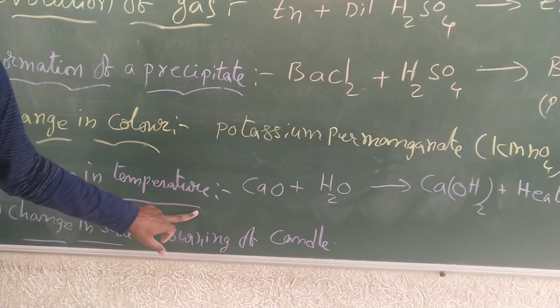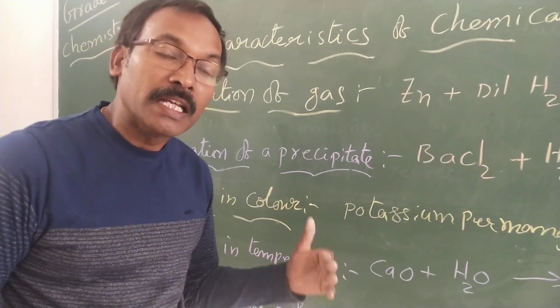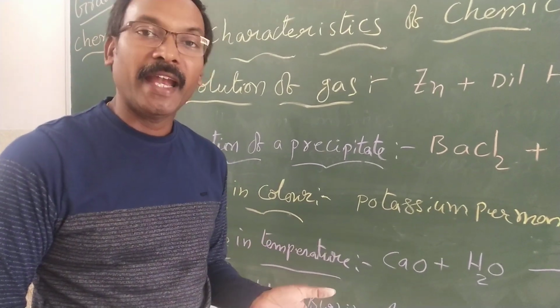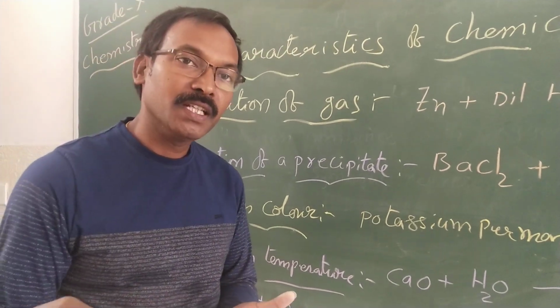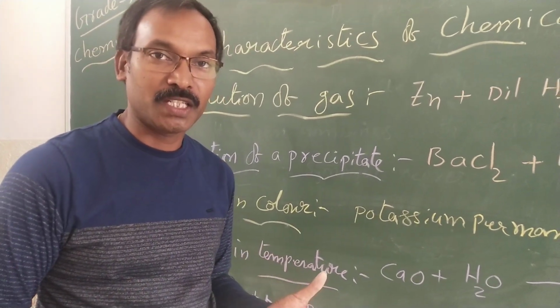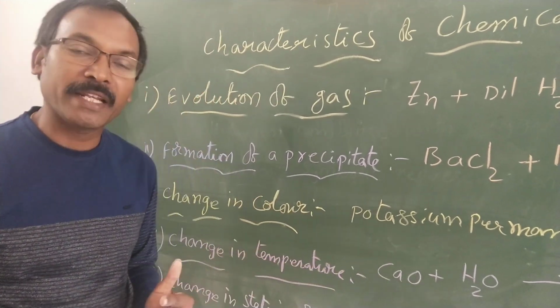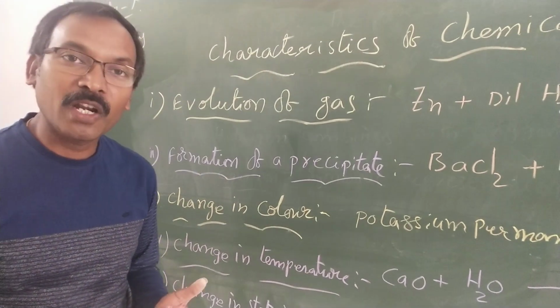Sometimes heat will be evolved and sometimes heat will be absorbed. If heat is evolved, such reactions are known as exothermic reactions, and if heat is absorbed, that is called an endothermic reaction. Heat produced or evolved is exothermic, and heat absorbed is endothermic.